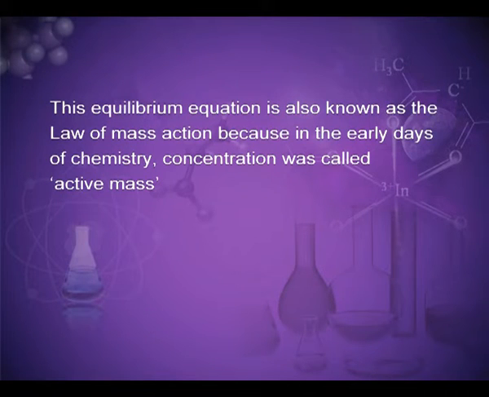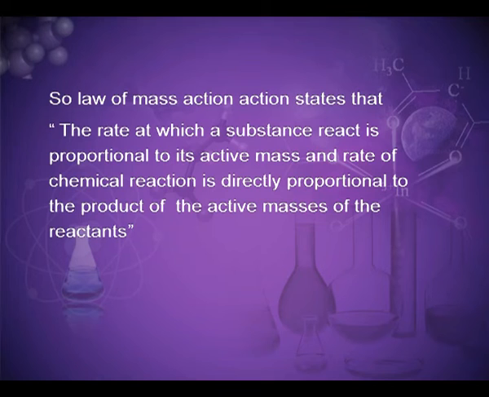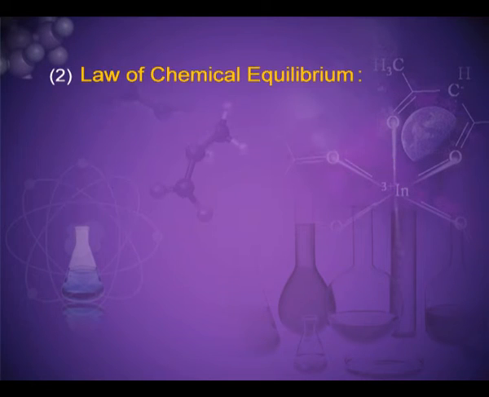This equilibrium equation is also known as the law of mass action, because in the early days of chemistry, concentration was called active mass. So the law of mass action states that the rate at which a substance reacts is proportional to its active mass, and the rate of a chemical reaction is directly proportional to the product of the active masses of the reactants.